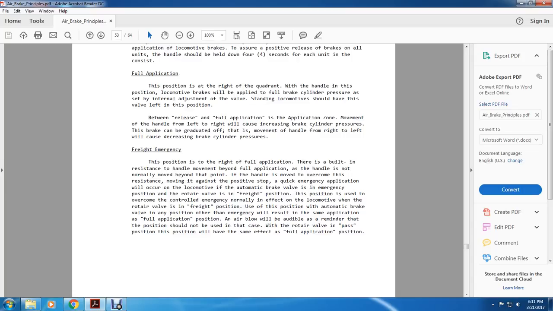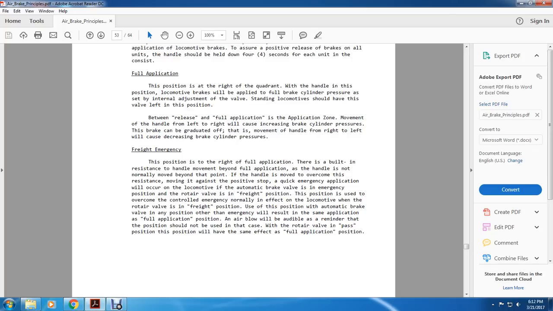A quicker emergency application will occur on the locomotive with the automatic brake valve in the emergency position and the rotary valve in the freight position. The position is used to overcome the control of the emergency. It is normally ineffective on the locomotive when the rotary valve is in the freight position. Using the position with the automatic brake valve in the emergency position will result in the same application as the full application position.